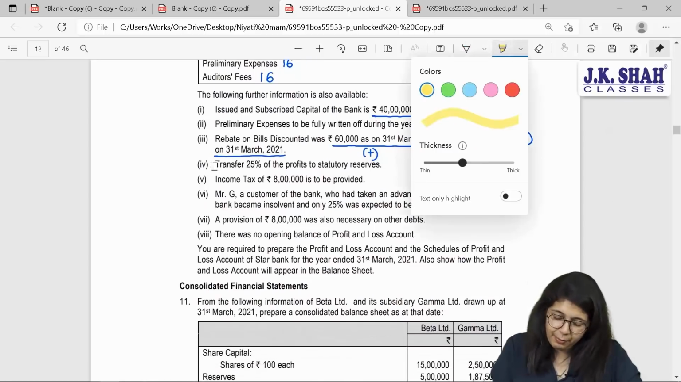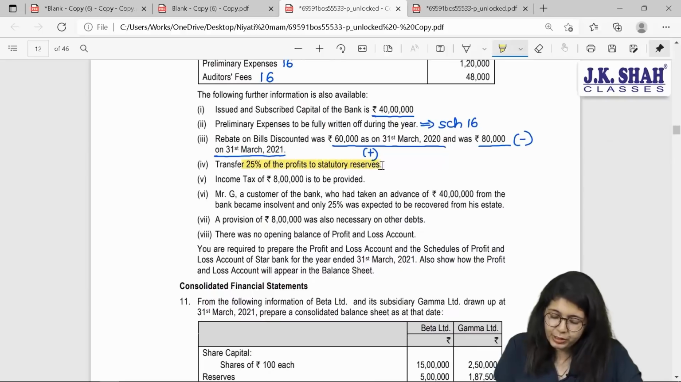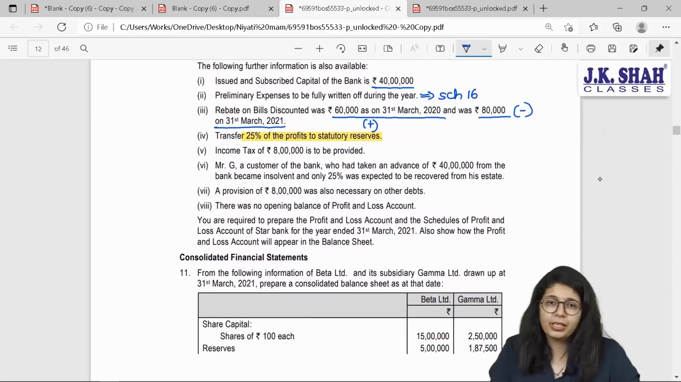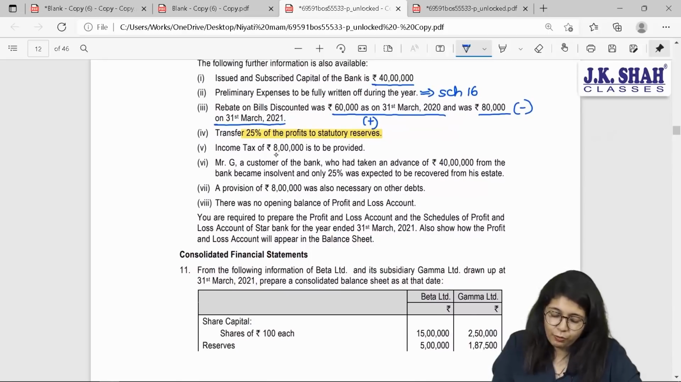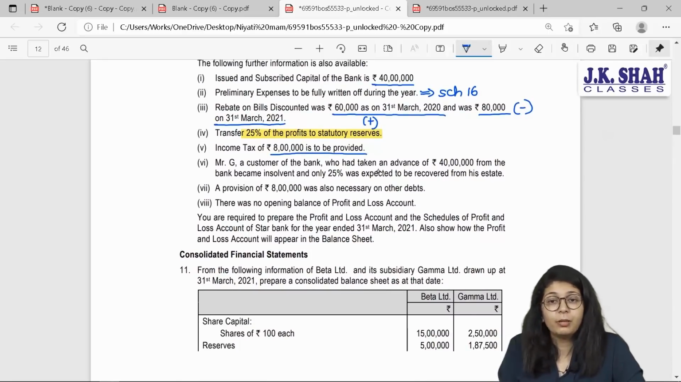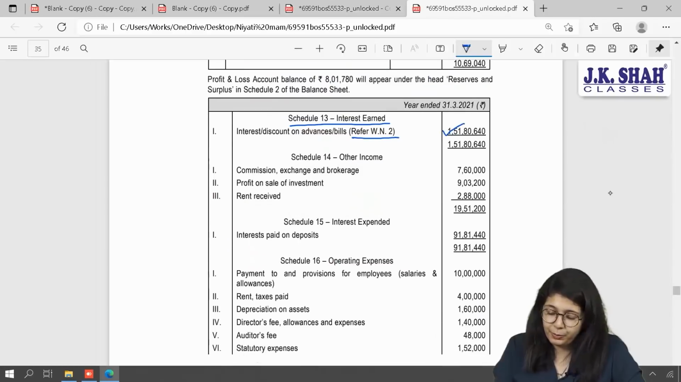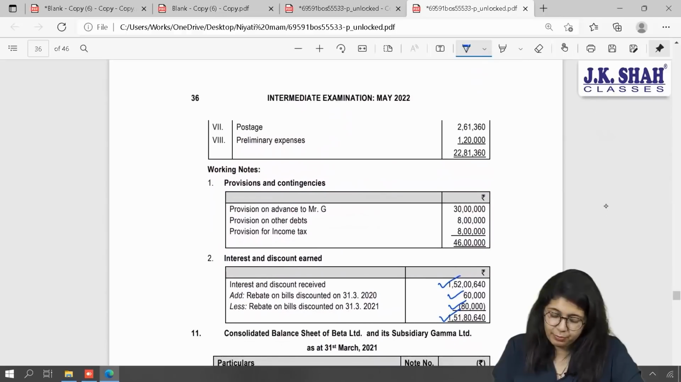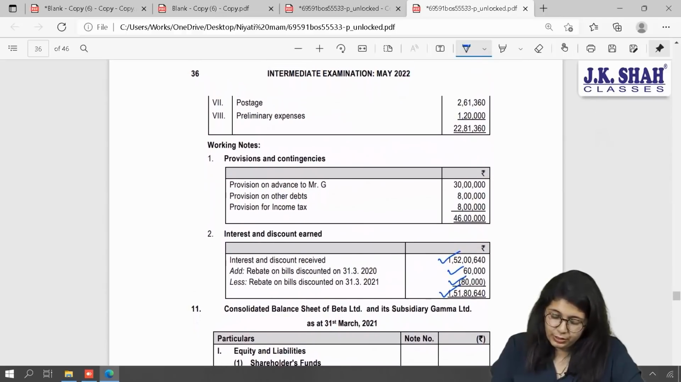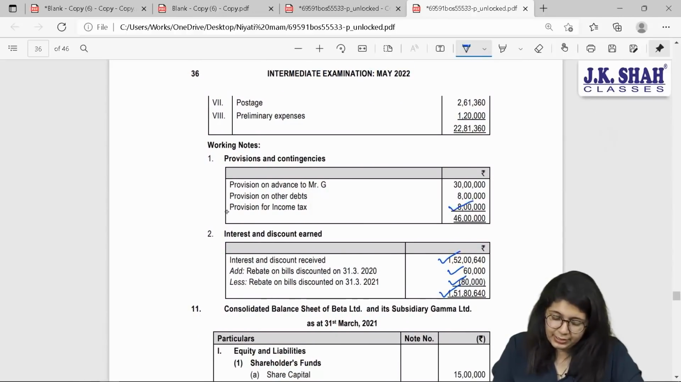Transfers specifically mention 25% of profits to statutory reserve. If they have specifically mentioned it, I will follow that. If nothing would have been mentioned, I would have transferred 20%. Income tax of 8 lakhs is to be provided. Okay, we will add 8 lakh rupees. Where? To our expenses. Provisions. Provision for income tax, 8 lakh rupees.